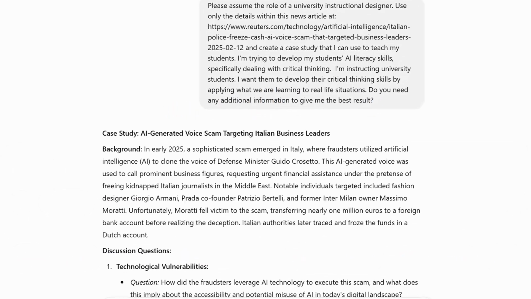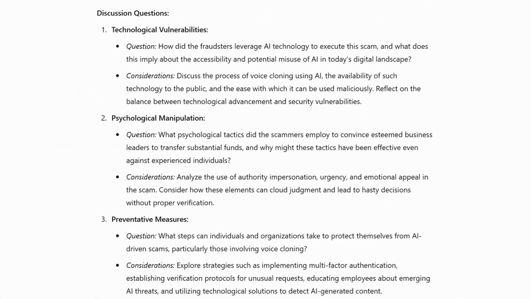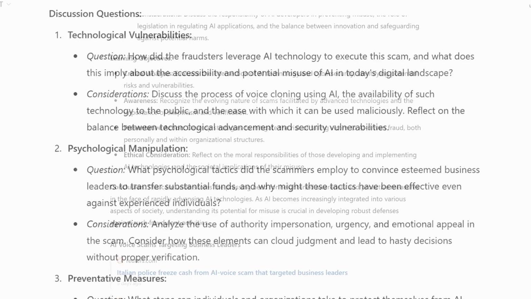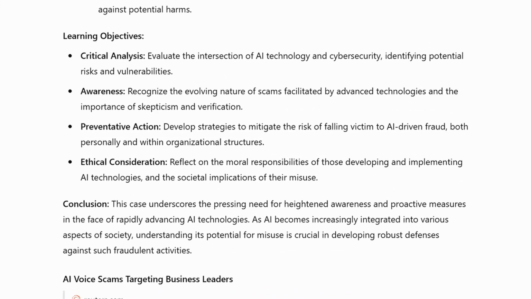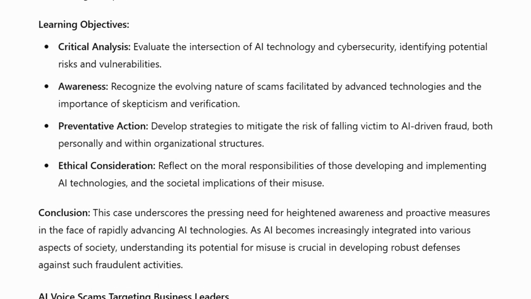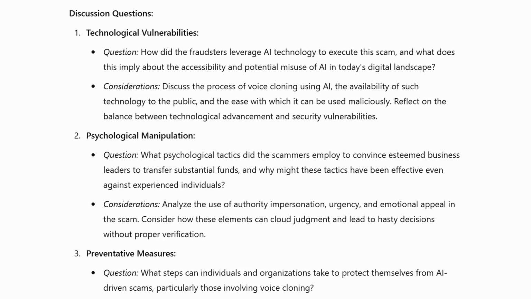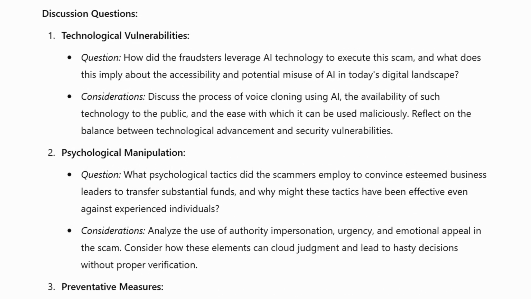And the results from that are very effective, very usable. It breaks it down, gives you some great questions to ask. It provides a way to have them really critically analyze, critically think about this. And again, you're making the decisions on how appropriate this is, because you can always go in and have it change the difficulty level, meaning that you could make the questions more difficult, less difficult by simply adding a prompt